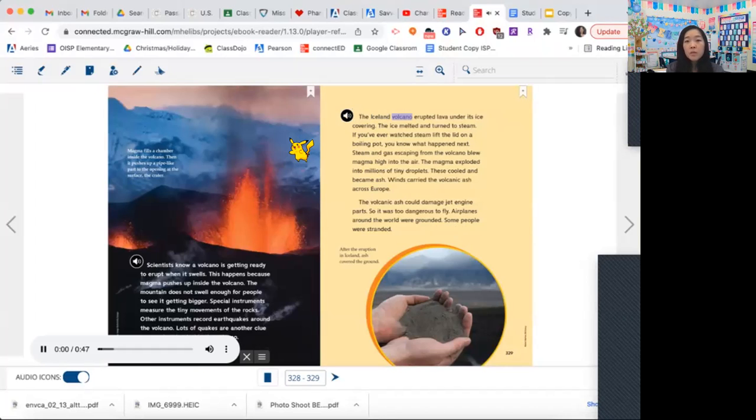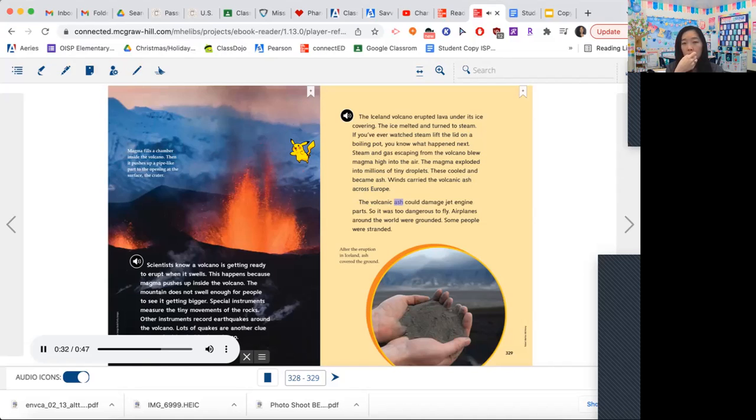The Iceland volcano erupted lava under its ice covering. The ice melted and turned to steam. If you've ever watched steam lift the lid on a boiling pot, you know what happened next. Steam and gas escaping from the volcano blew magma high into the air. The magma exploded into millions of tiny droplets. These cooled and became ash. Winds carried the volcanic ash across Europe.